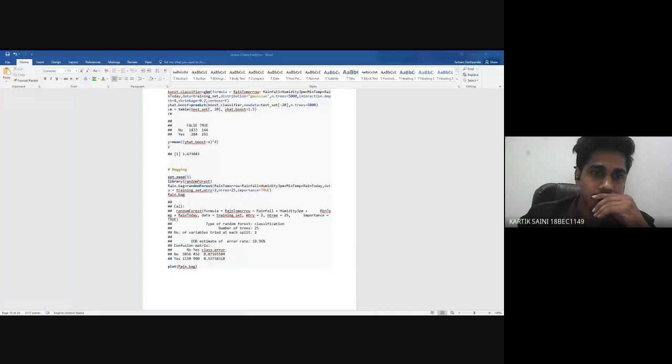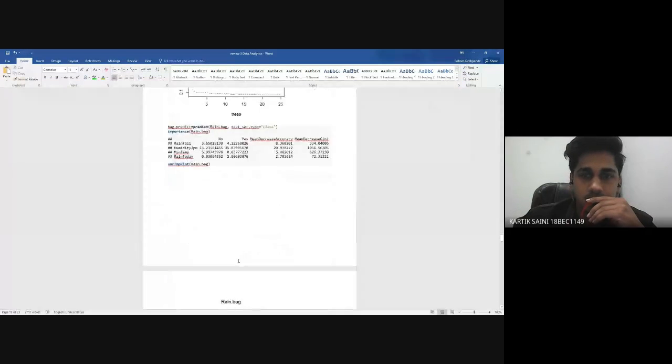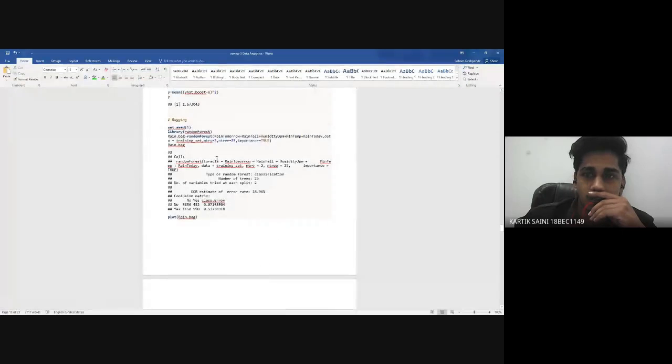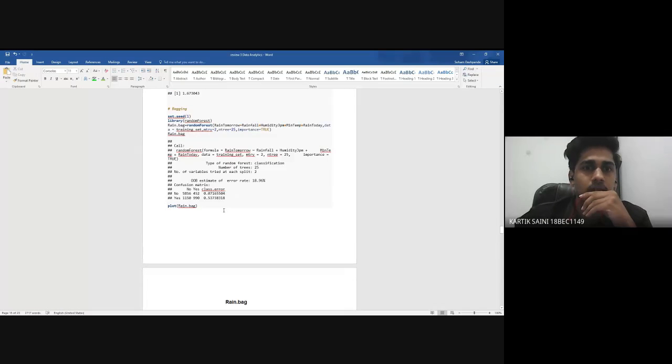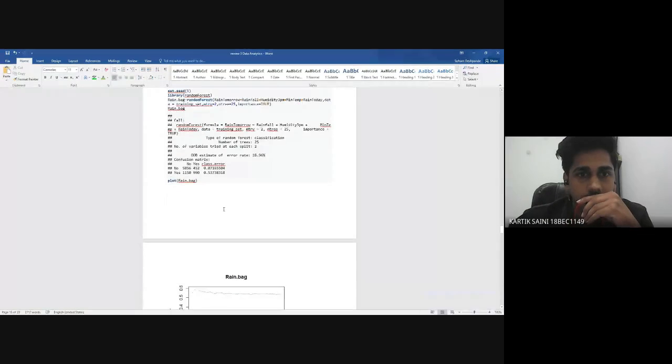I'll explain the bagging. Here we are using the random forest library, because bagging is a fancy version of random forest only. Then we are deciding the factors: the dependent factor, which is rain tomorrow, which depends on the rainfall, humidity at 3 p.m., minimum temperature, rain today, etc. After that we are setting the number of trees.